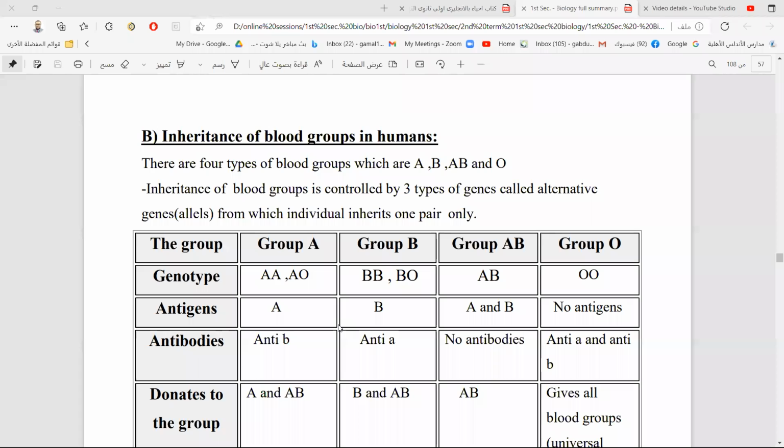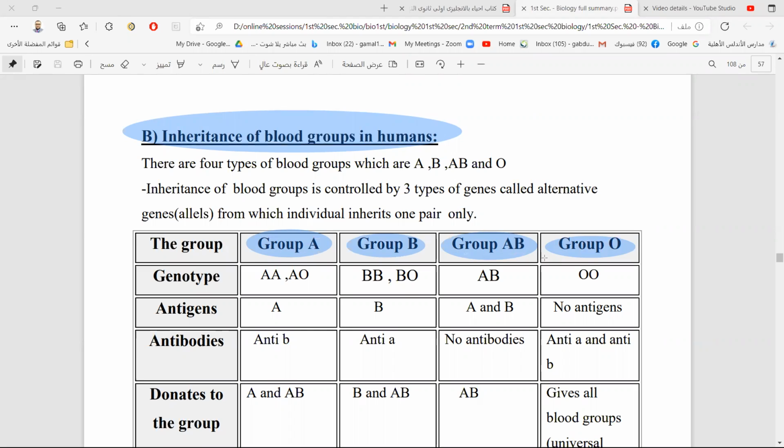In the human, we also have a trait which is inherited by the case of lack of dominance. In the human body, there is a trait called the blood group. Everyone has a blood group. You know, there are 4 types of blood groups, 4 phenotypes. We have blood group A, blood group B, blood group AB, and blood group O. Every one of us has one of these 4 blood groups. Do you know your blood group?